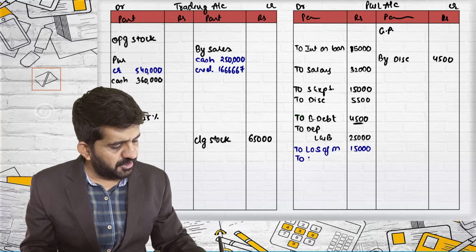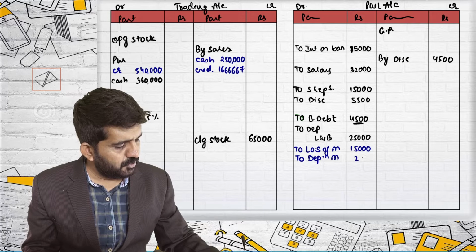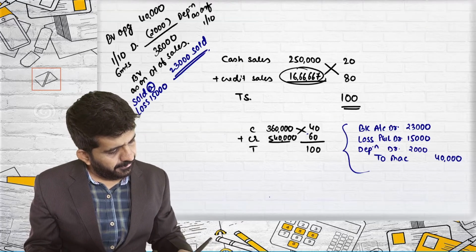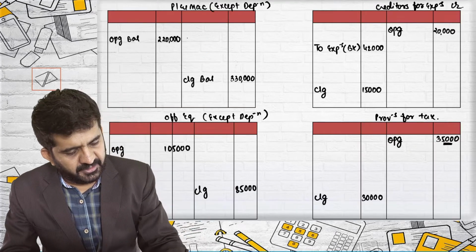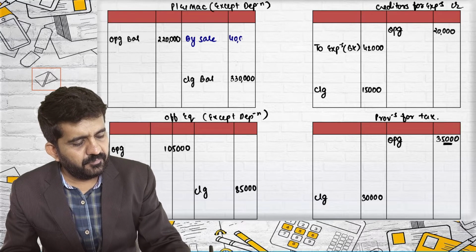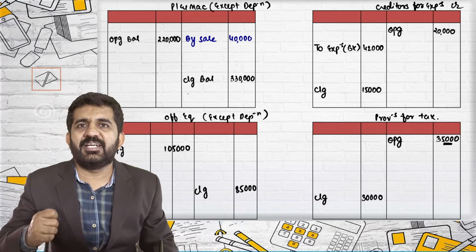Depreciation on that machinery 2,000. And to machinery 40,000, that is the machinery account credit side. I have posted this journal entry.